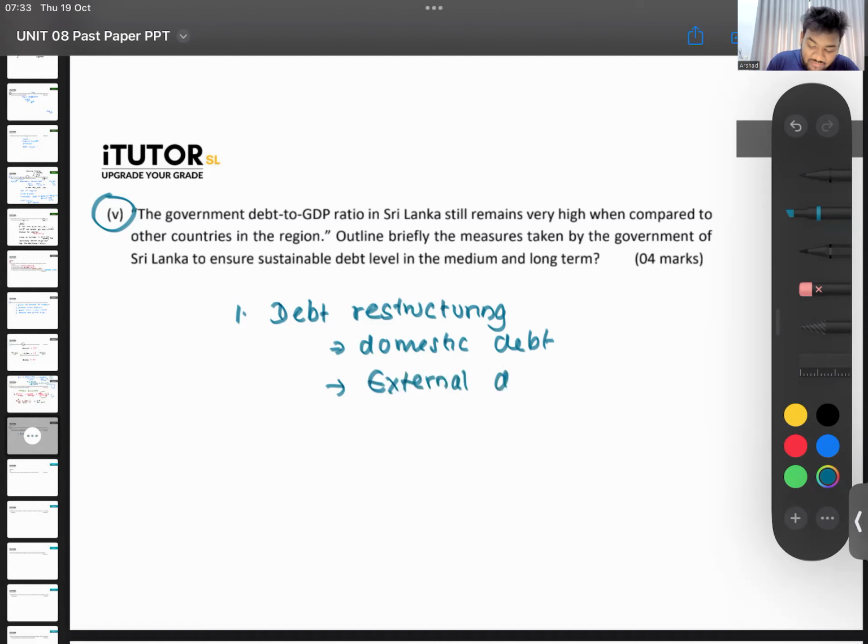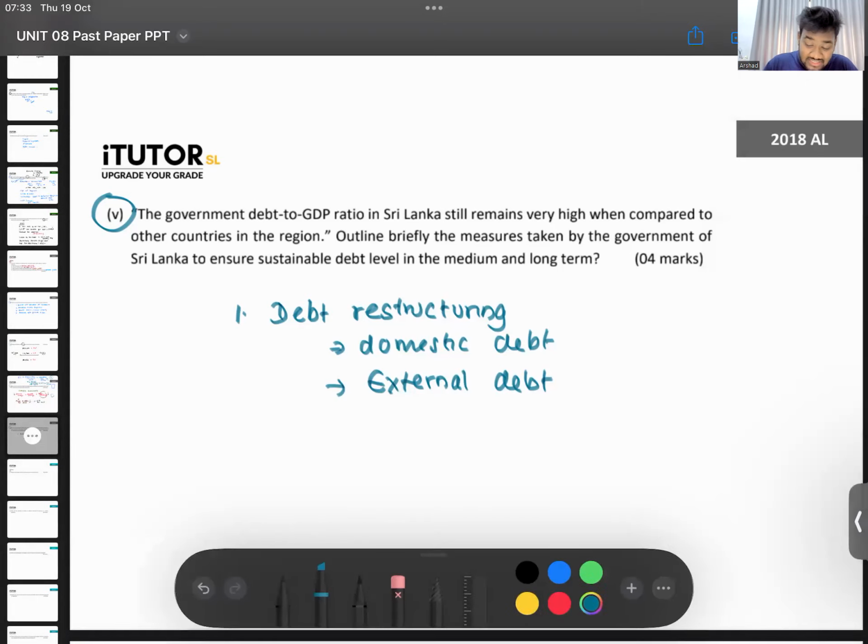Now, external debt we anyway defaulted, because it became unsustainable. We didn't have reserves to pay it, so we defaulted. Last year we said, look here, we can't pay. So now what are we doing? Now we are negotiating with these people and we are restructuring those debts. So restructuring means what? Remember I told you, there was a question also. Debt restructuring can come in different ways.